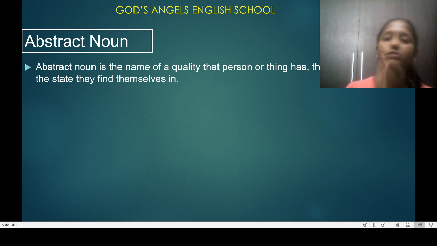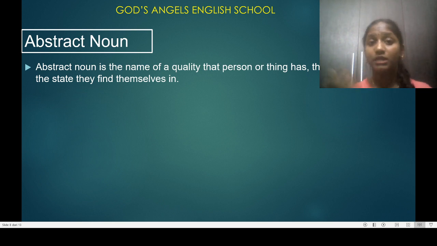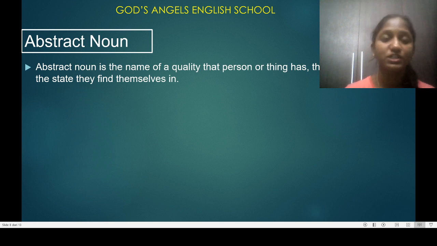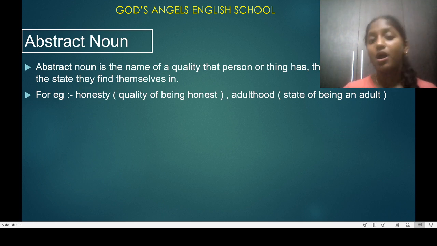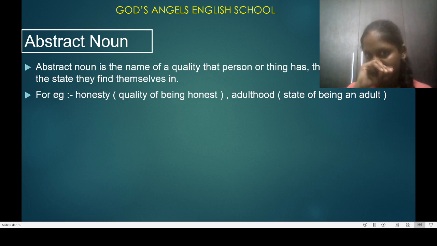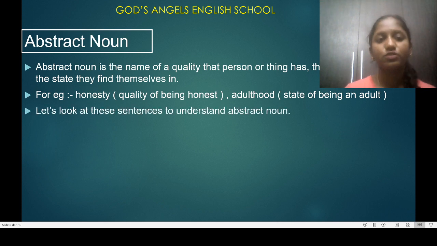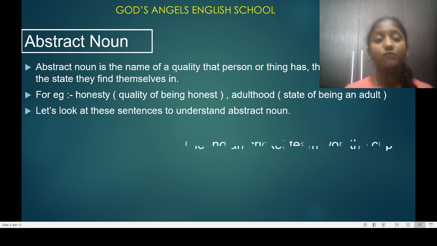If you have won something, if you have scored the highest marks in your class, you got success. That success is not planned, you don't know in advance that you are going to get it. It just happens. The state, the condition, the situation happens. For example, honesty, the quality of being honest; adulthood, the state of being an adult. You don't know when you will become an adult. Now you are not an adult, you are a child.